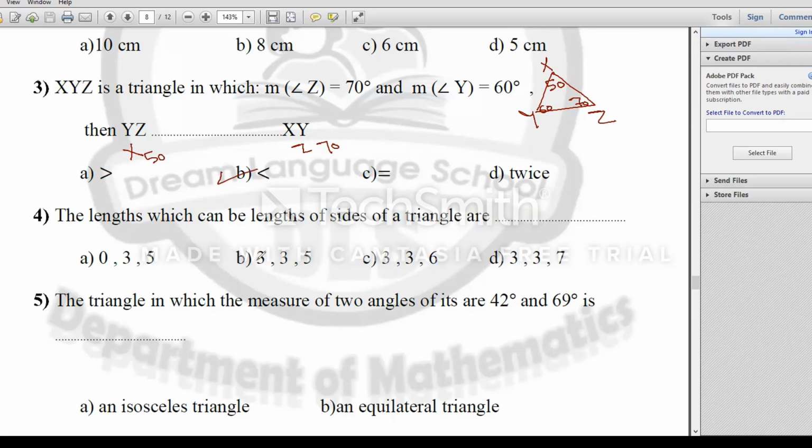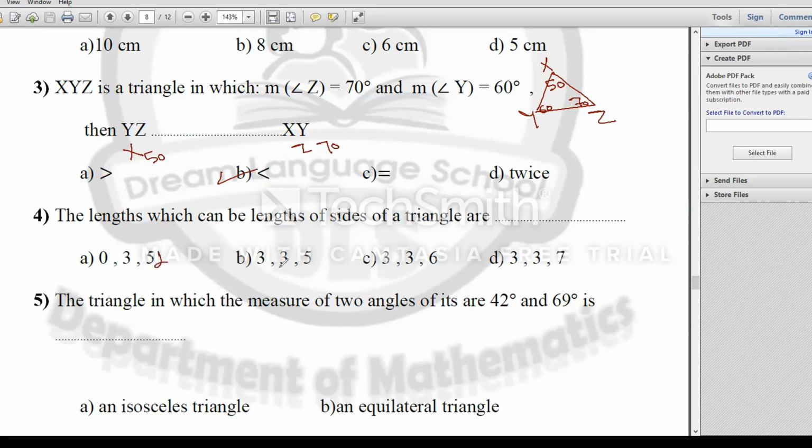We are in number 4, the lengths which can be lengths of sides of a triangle. We know the inequality of triangle. It says that the sum of any two sides of triangle must be more than the third side. Look at this. 0 plus 3, not more than 5.